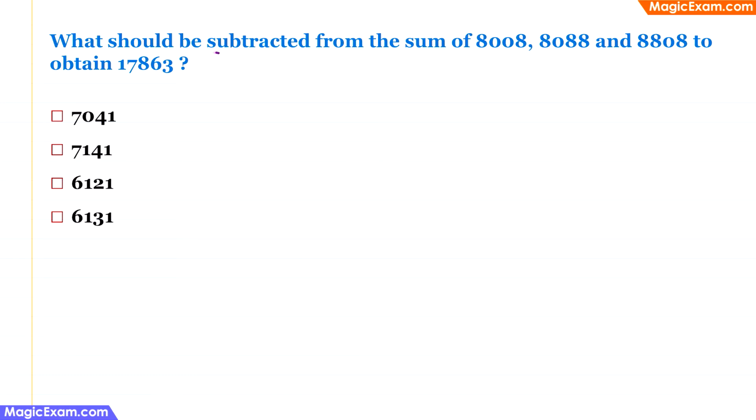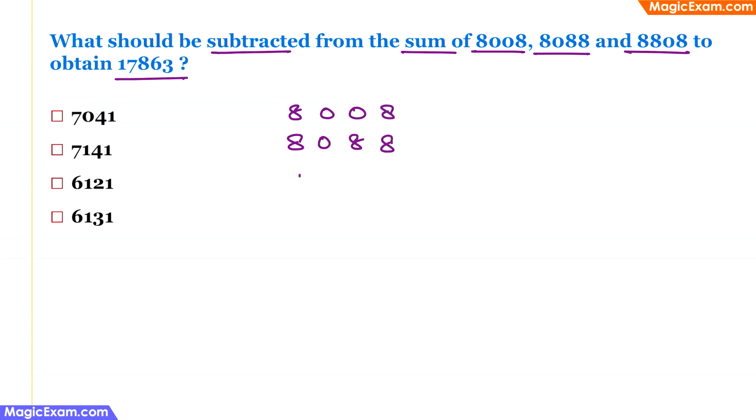What should be subtracted from the sum of 8008, 8088 and 8808 to obtain 17863? Very simple problem. First, write down these three numbers, that is 8008 and 8088 and 8808, and if you add them up you will get 24904. So if you subtract this number from this number, then you will automatically get the answer.